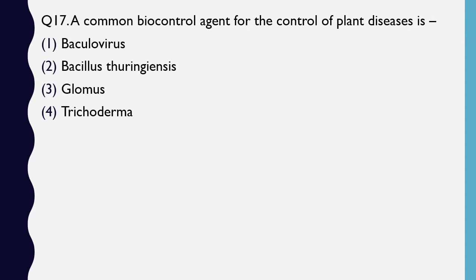Question number 17. A common biocontrol agent for control of plant diseases is baculovirus, Bacillus thuringiensis, Glomus, Trichoderma. The correct answer is option 4, Trichoderma.